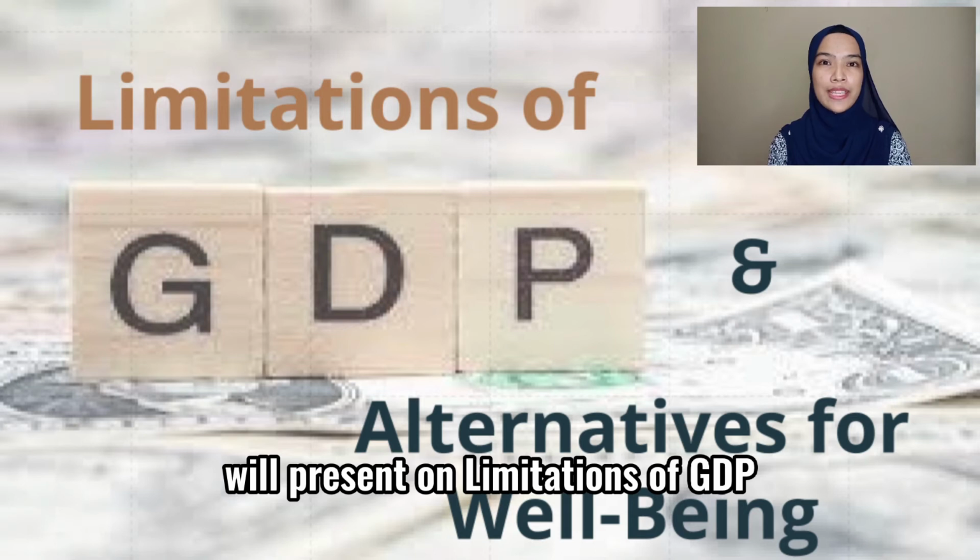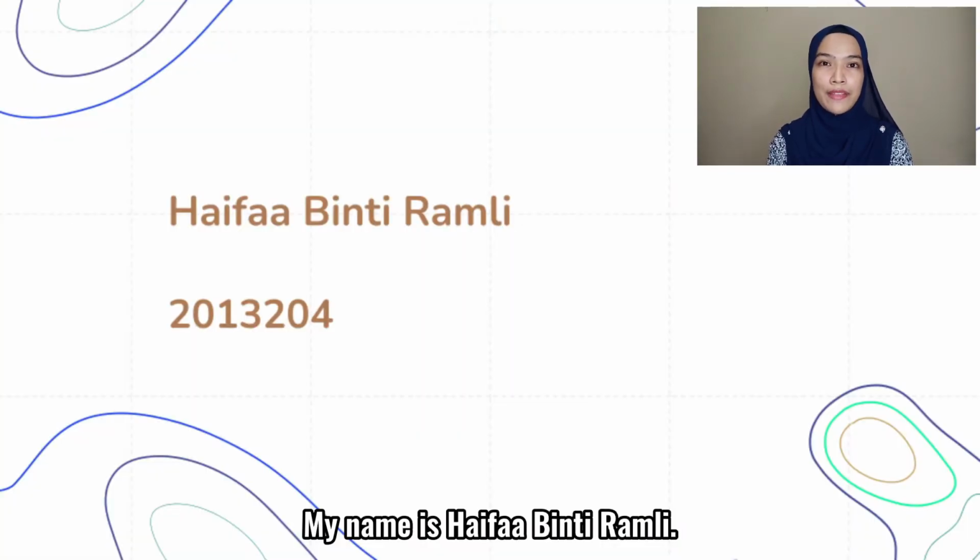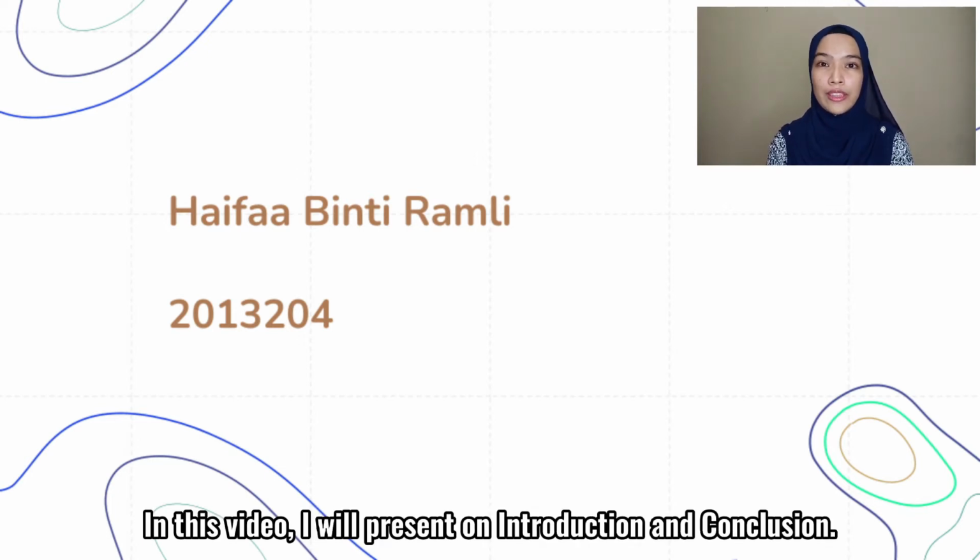We'll present on limitation of GDP and alternative of well-being. My name is Haifa binti Ramli. My metric number is 2013204. In this video, I will present on introduction and conclusion.